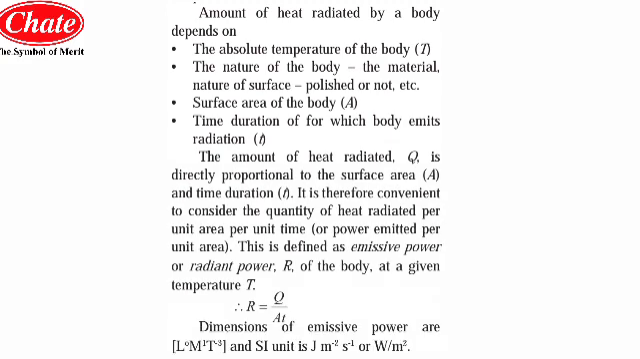Students, the amount of heat radiated by a hot body depends on four factors, which we will see now. The first one is the absolute temperature of the body. Suppose the temperature of the body is less than the surrounding, then the body will be absorbing radiant heat energy, and if the temperature is more than the surrounding, then the body will be emitting radiant heat energy. So it depends on the absolute temperature of the body.